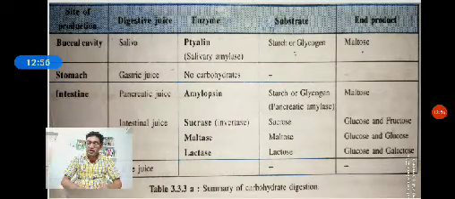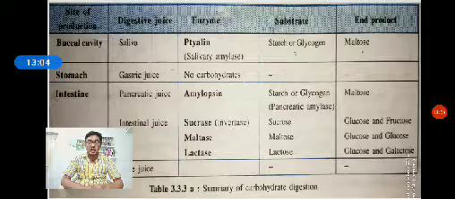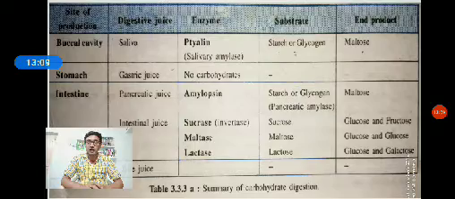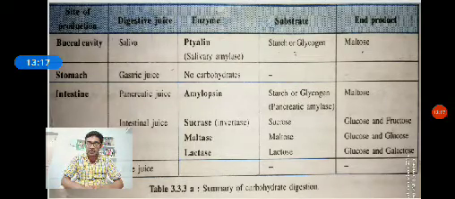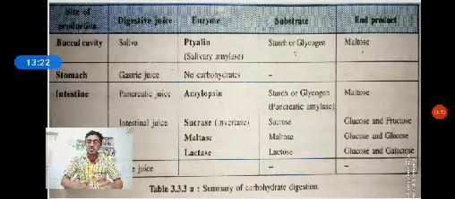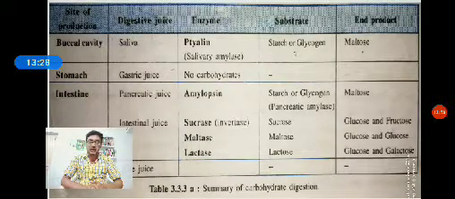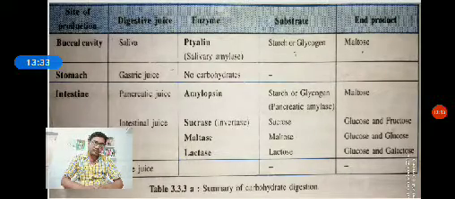Then next, the intestinal enzymes like maltase, sucrase and lactase. Maltase is able to digest maltose, a disaccharide, into monosaccharides, glucose plus glucose. The lactase enzyme converts lactose into glucose plus galactose. Then the sucrase enzyme converts sucrose into glucose plus fructose.